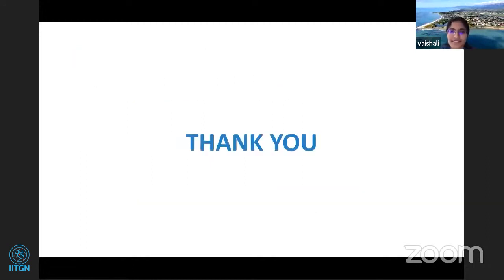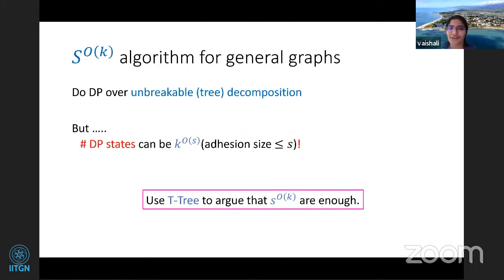So with that, I end my talk. To summarize, we saw an S to the K algorithm for unbreakable graphs. And for general graphs, we saw the pre-processing step. So now our S is bounded. If we apply this S to the K algorithm for general graphs, we get the FPT approximation scheme that we wanted for general graphs for min-k-cut. Thank you.